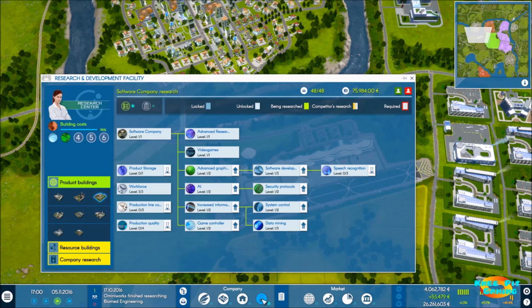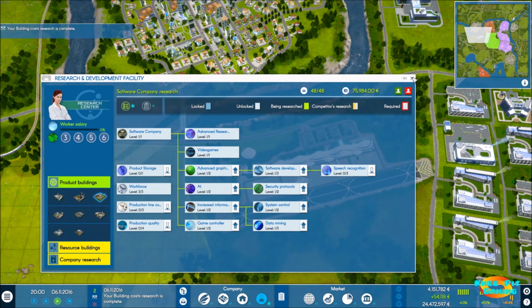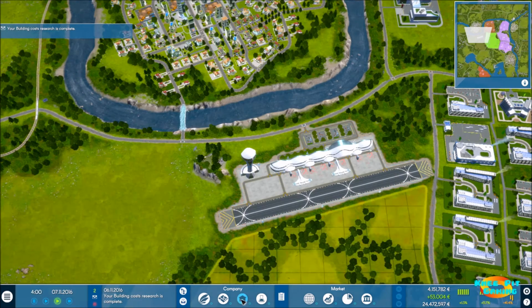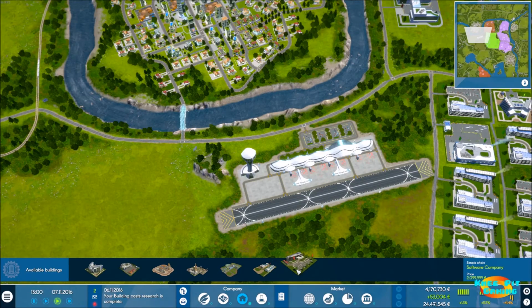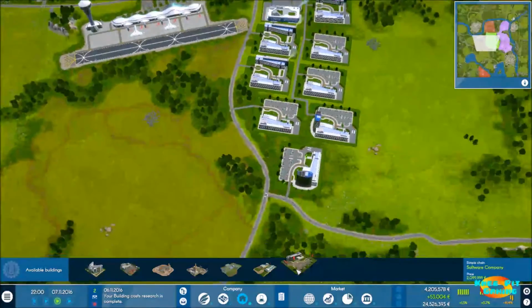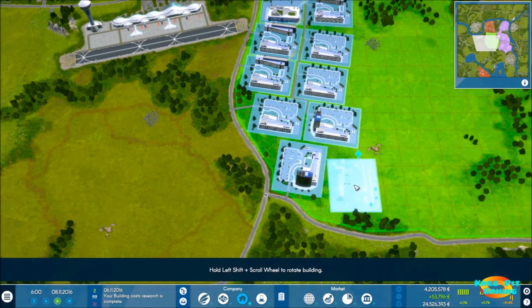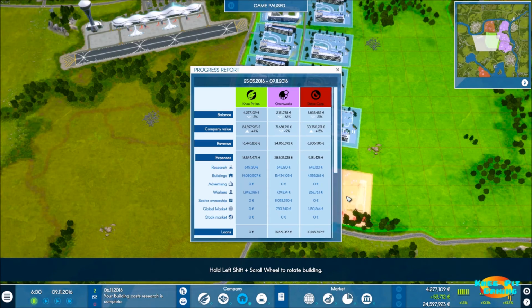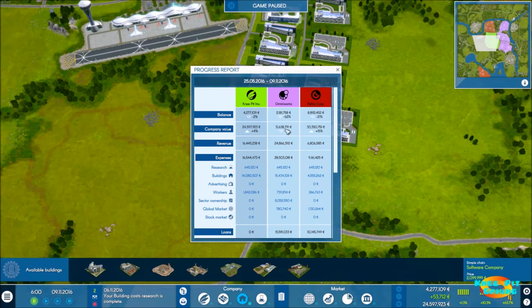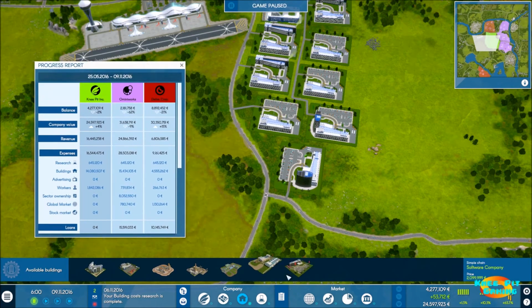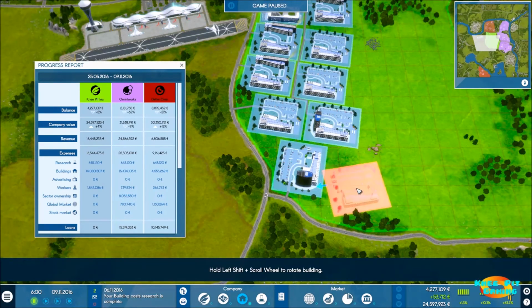How are we looking on research? Building costs, almost done. Remember, we were at 2.4 million. There we go. 2.4 million to build another software. So now we're at basically 2.1. Okay, so we're going to build another one here for our final product that we're going to cover in today's video. And it looks like just in time for a progress report. Can you hold on just a moment with your progress report while I attempt?